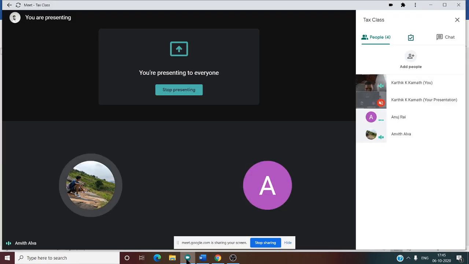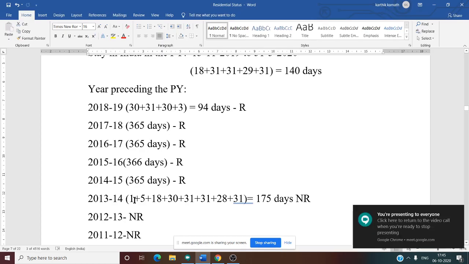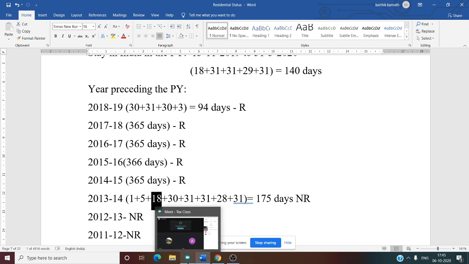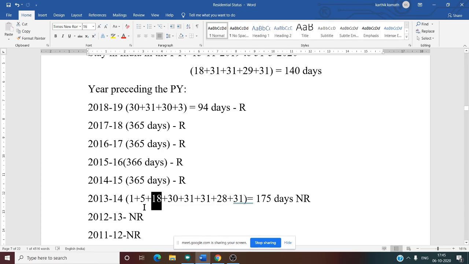So that is why for September 30 we have written one day, and for October he was there till 5, that is why we have written 5. Now why have we written 18? How to find 18? See this. First, how many days are there in October? 31. So 31, already we have written 5 days. So 31 minus 5. What is the answer?